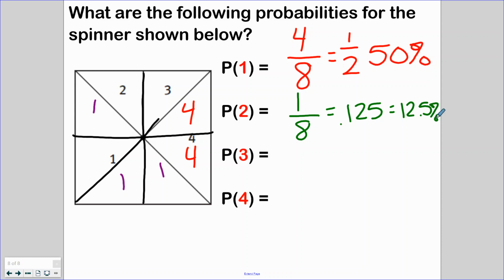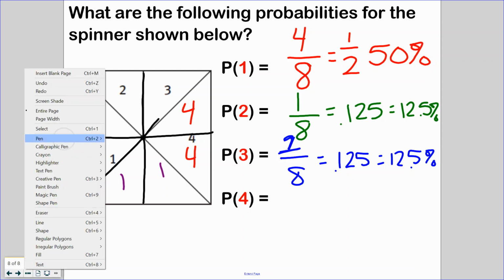Okay, I'm going to keep going. Denominator's 8. Remember what I said? I did that on purpose so everything is nice and equal and I don't have to worry about anything at this point. All right, my probability of getting a 3. Well, there's only one 3, so I'm putting a 1. And that's also the same thing, 12.5%.